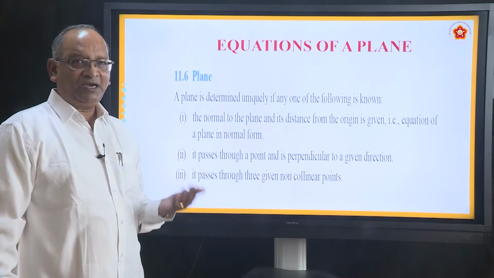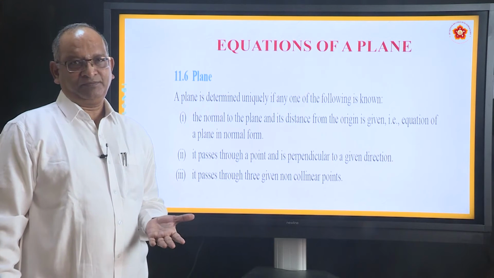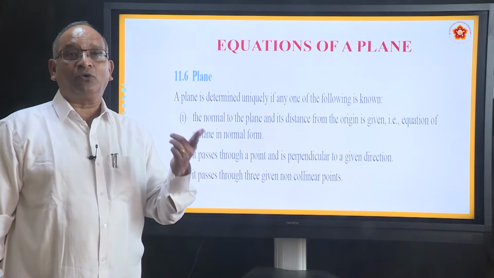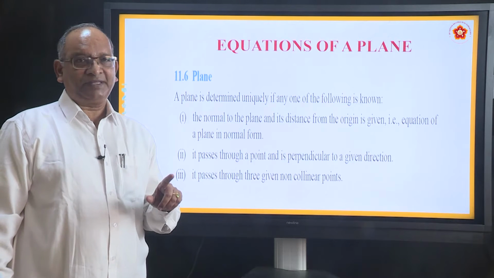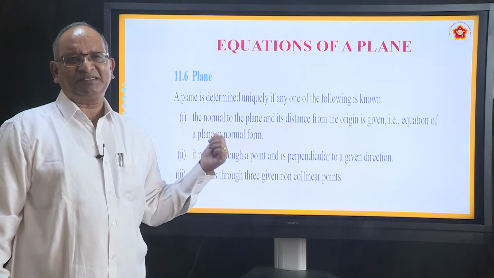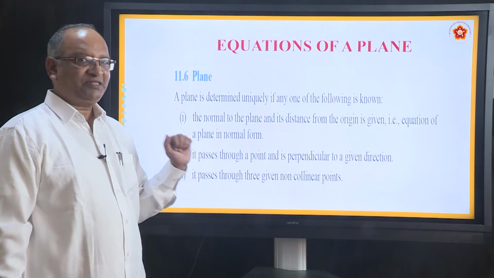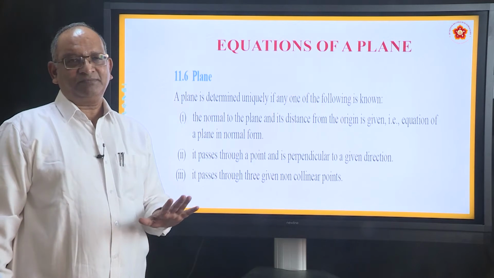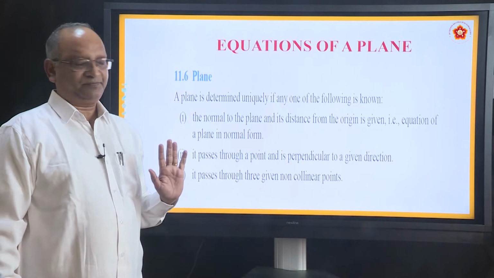Third situation, if you know 3 points on a plane, but the condition is the 3 points should be non-collinear. If they are collinear, there cannot be one plane, there can be infinite number of planes passing through them. We will see as we come across. So, let us begin with the first one. What is the first one? You know a perpendicular to the plane and you also know the distance from the origin of the plane.